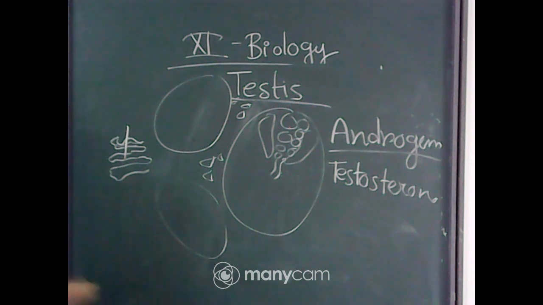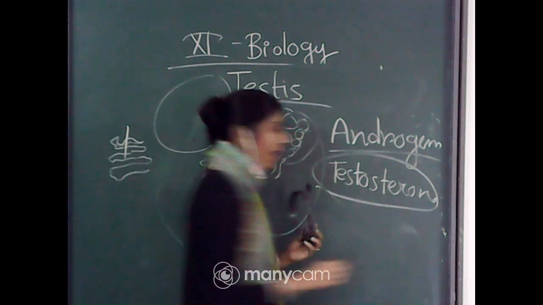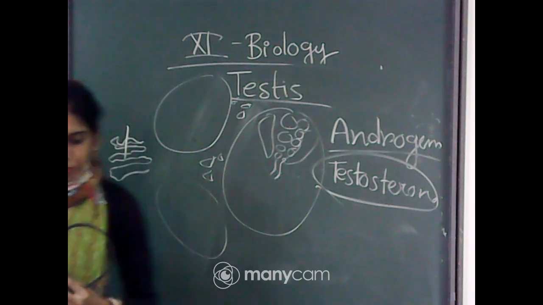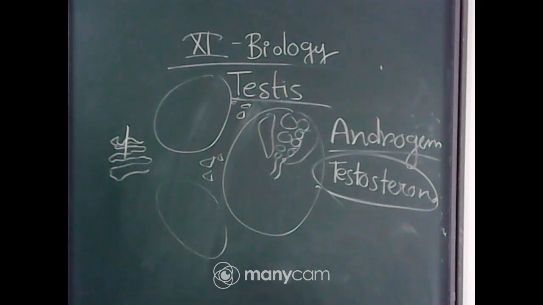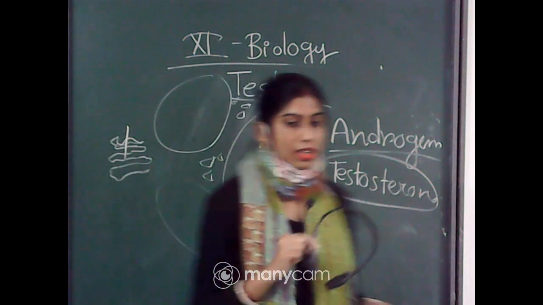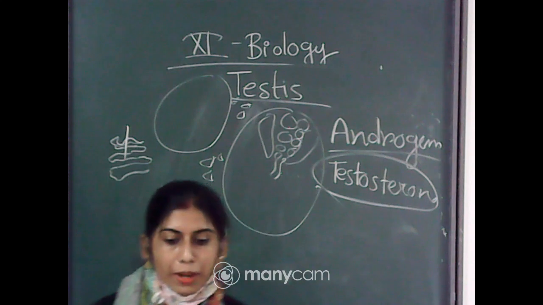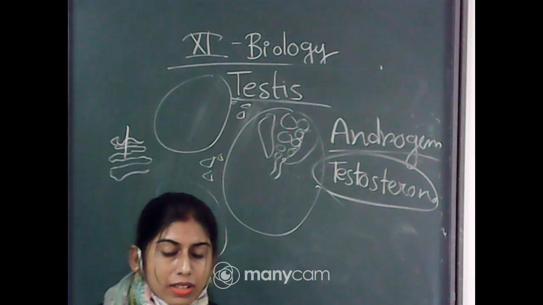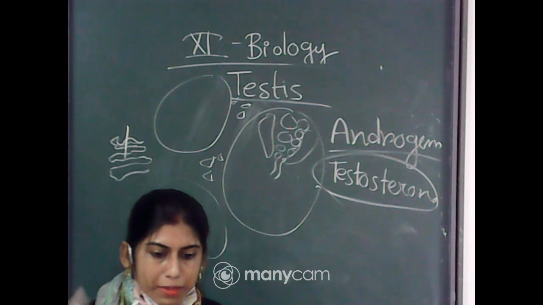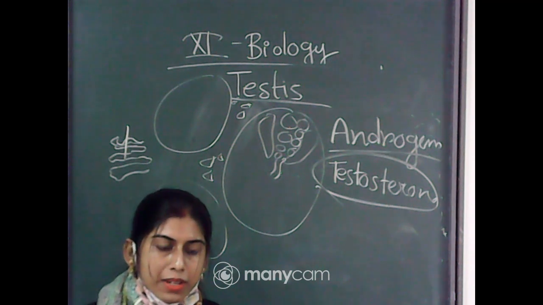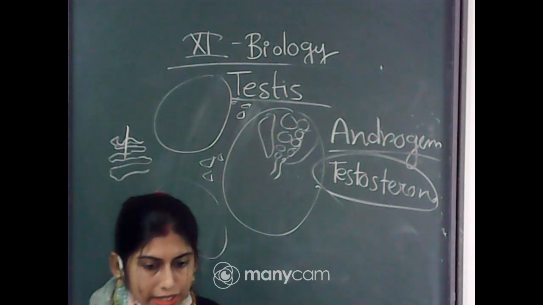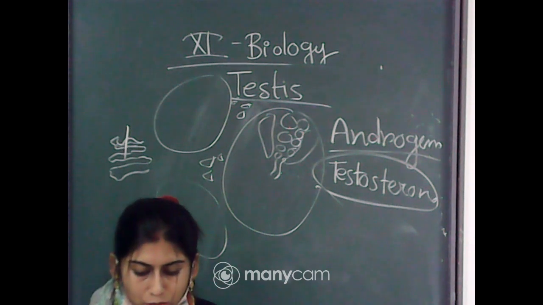Now you have to know about the function of the androgen or testosterone. So what is the main function? Androgens regulate the development and maturation of the male accessory sex organs. So again you have to remember the primary sex organ, secondary sex organ, primary sexual characteristic, secondary sexual characteristic.